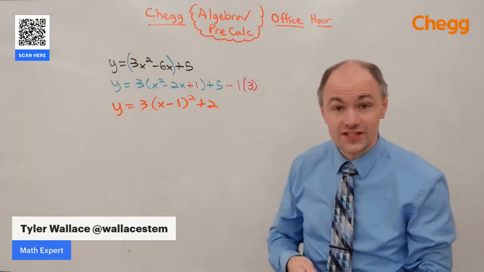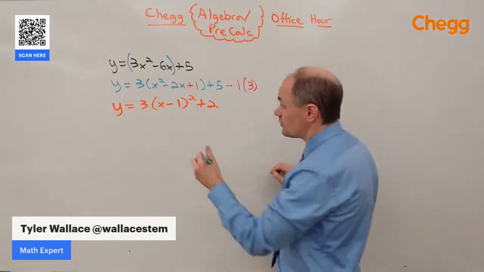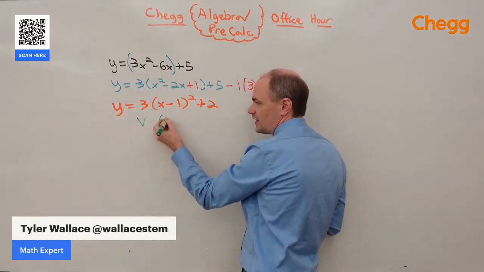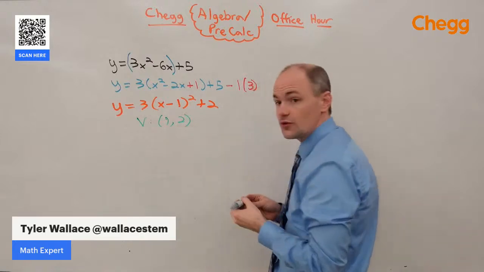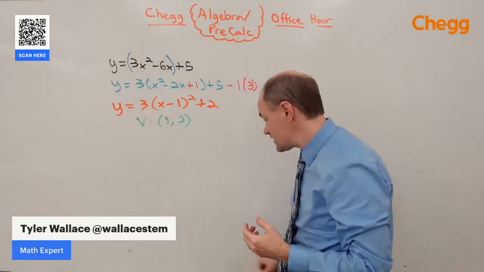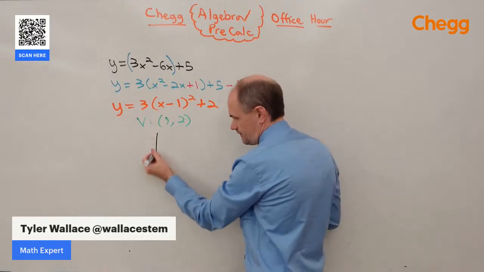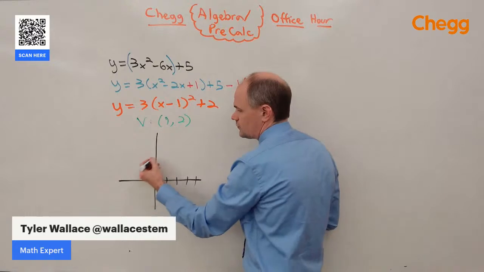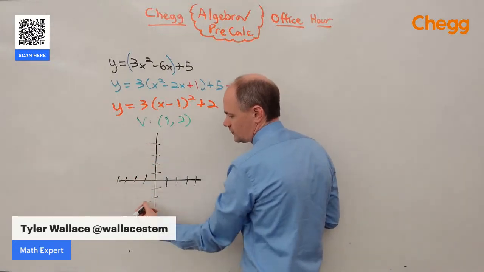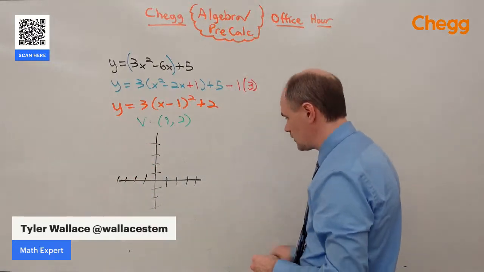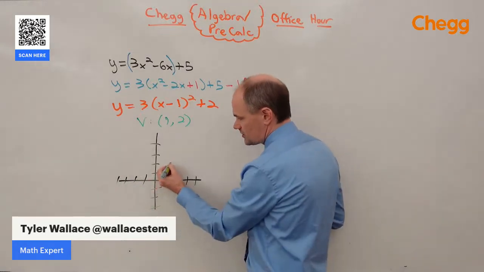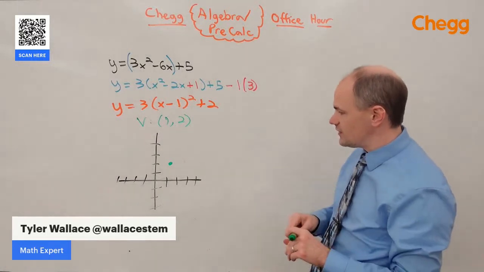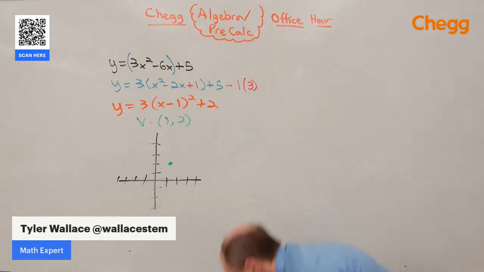What's nice about this form, it's called vertex form, is this is going to tell us that the vertex of the parabola is at (1, 2). So if I wanted to graph this parabola, we're going to graph the vertex at (1, 2). It's right there.